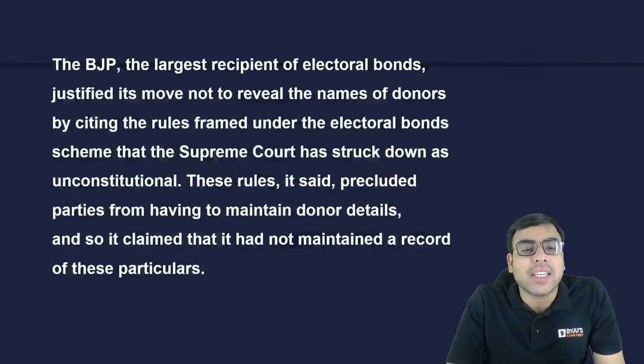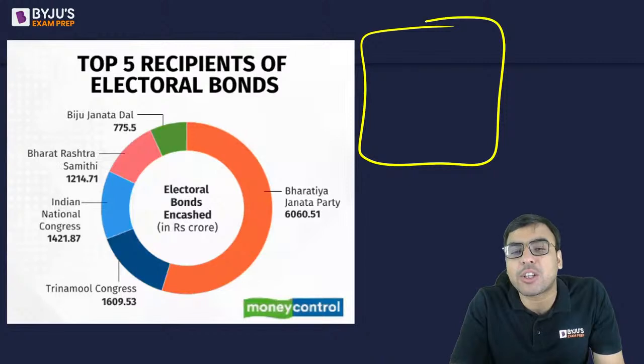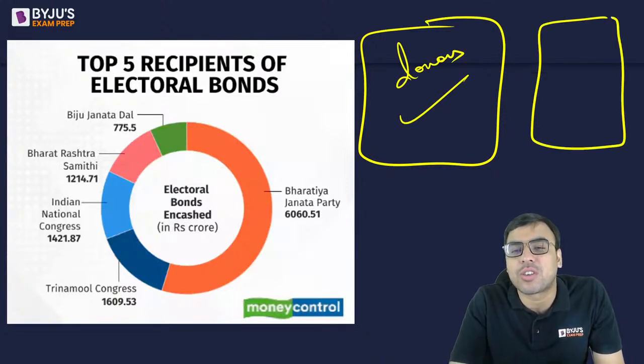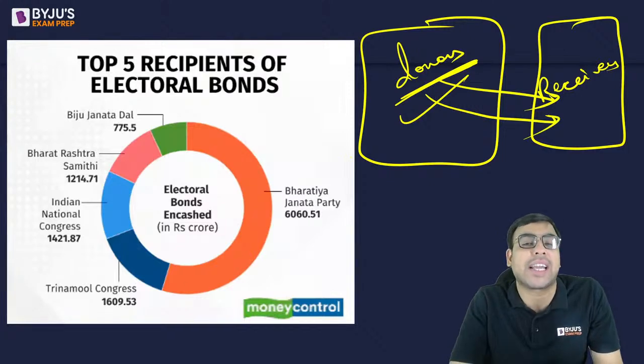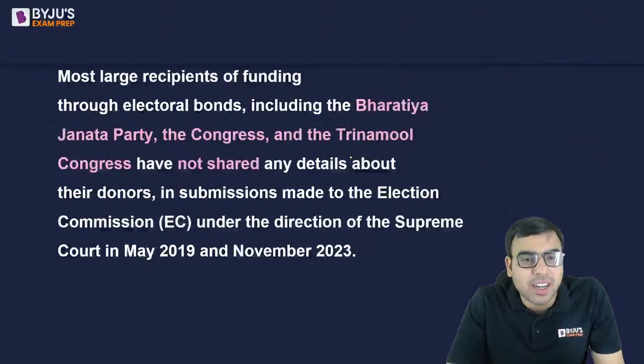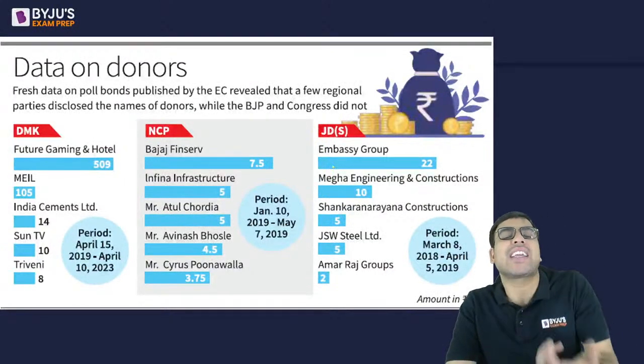Now, but the thing is, who has donated to whom? That is, we got to know the donors, we got to know the receivers, but we do not know which donor has given to which political party. This is not yet clearly known. But yes, some political parties voluntarily revealed.